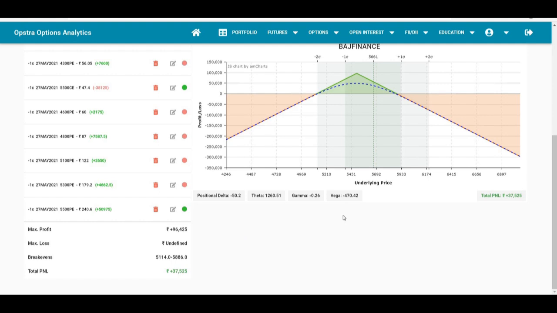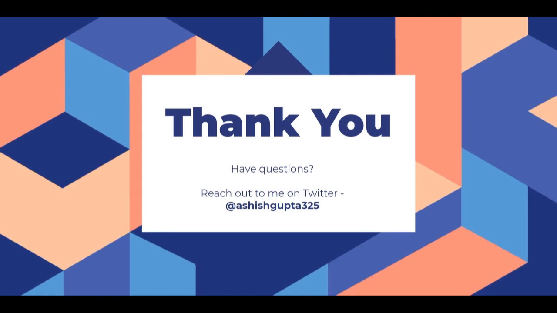So this is how we can mechanically adjust a trade and be in the trade as long as the losses are within the permissible limit. Now before I go, there's one important thing to understand here. When we make adjustments in our trades, some of those will work and some will not. There are two most important things to keep in mind while trading naked short option positions.